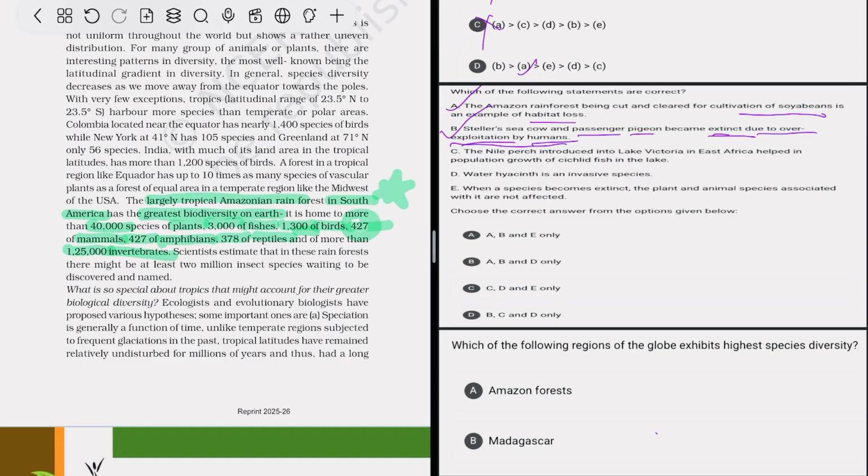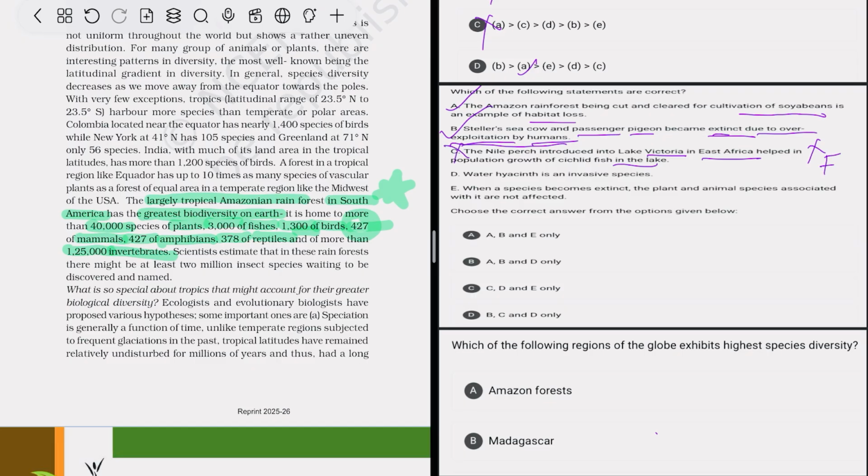The Nile perch introduced into Lake Victoria in East Africa helped in the population growth of the cichlid fish in the lake. No, that is not true, because Nile perch is an invasive, alien species, which, when we introduce it in the lake, is going to disturb the species number or the growth of native species such as the cichlid fish. So after the introduction of Nile perch, cichlid fish became extinct. So that is false.